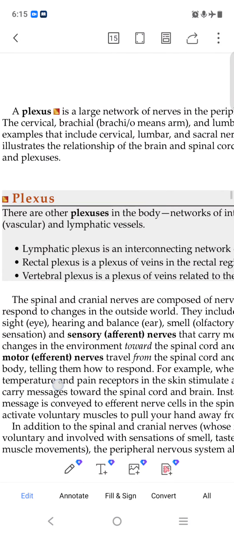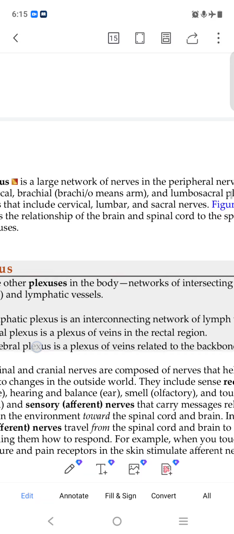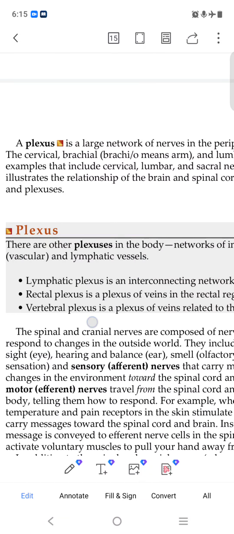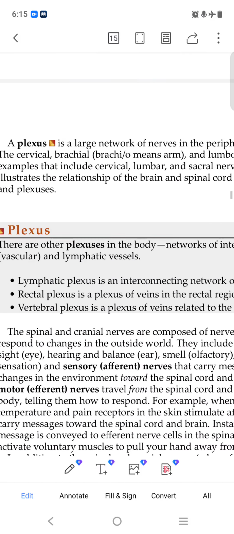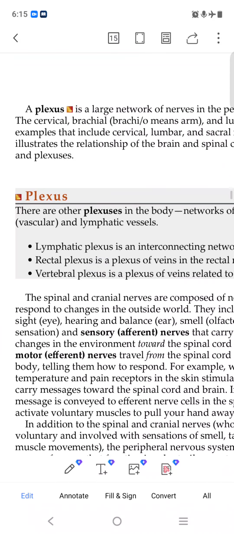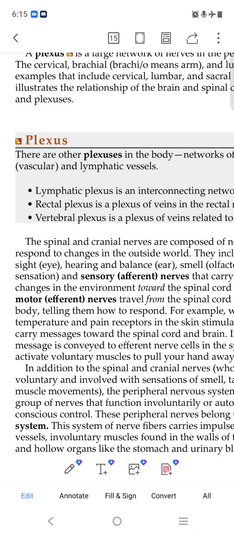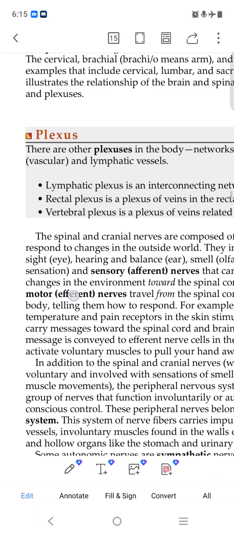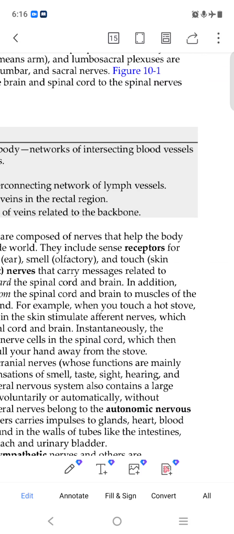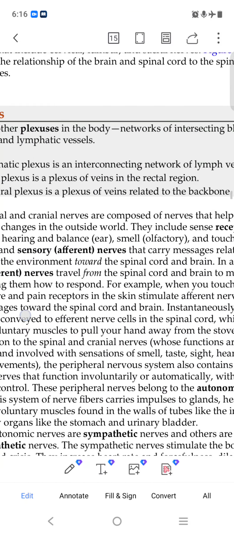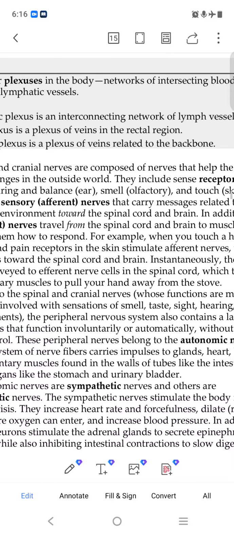So these are the two things. What is a plexus? A plexus is a large network of nerves in the peripheral nervous system. The cervical, brachial, and lumbosacral plexuses are examples. There are other plexuses in the body, networks of intersecting blood vessels, vascular and lymphatic vessels. No need to go through that, just see the word and its meaning.